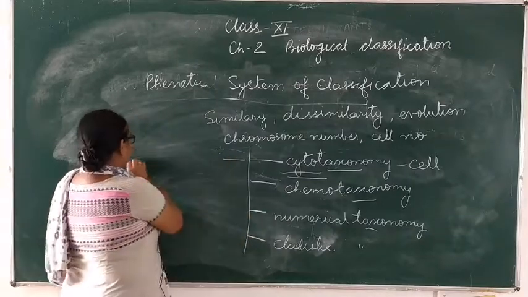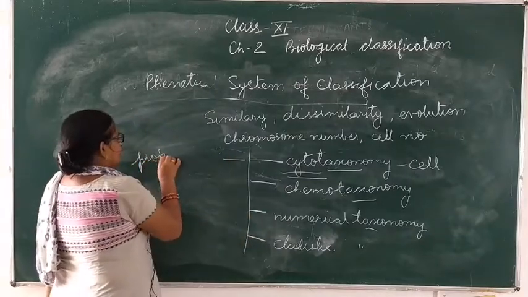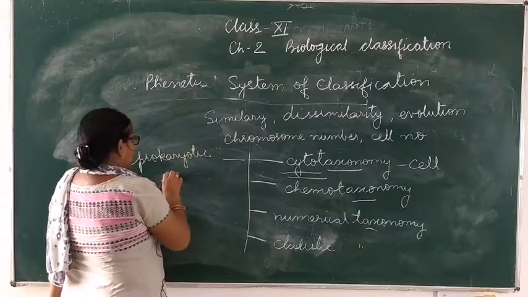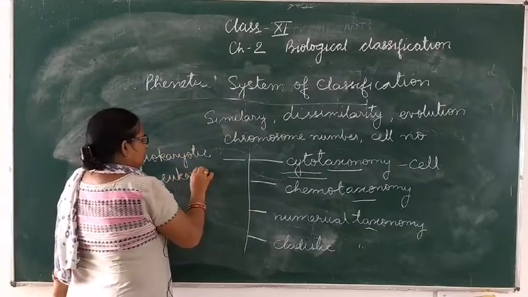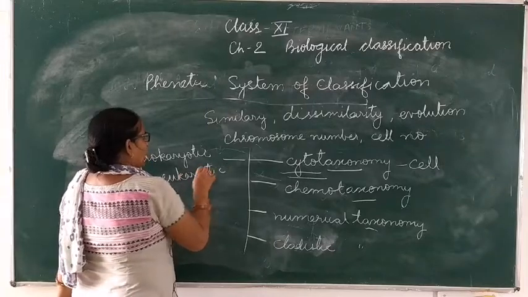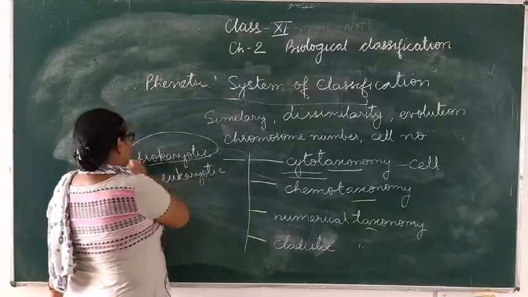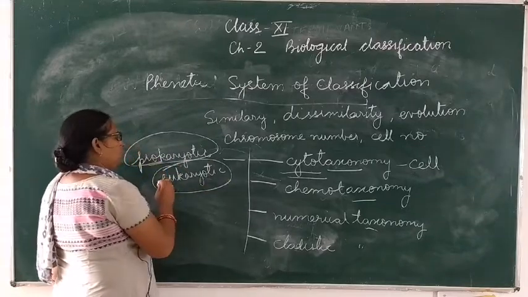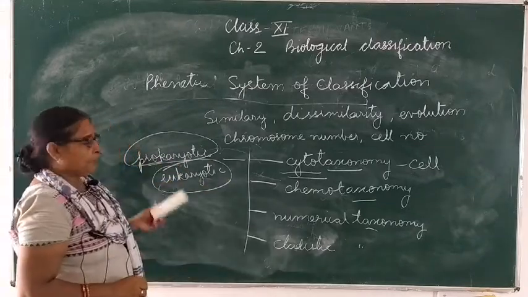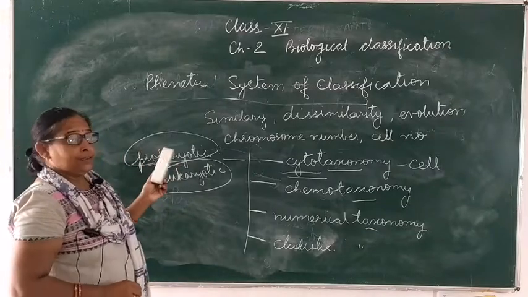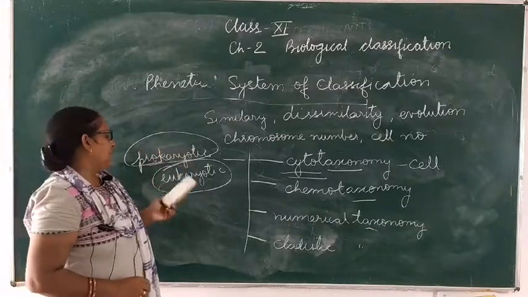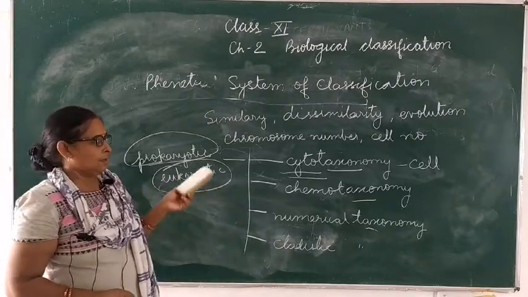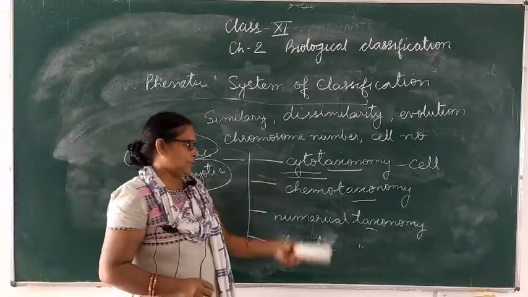Like prokaryotic organisms and eukaryotic organisms. These two are different from each other. Prokaryotic means they have naked genetic material, and eukaryotic organisms have a true nucleus. So these are based on cytotaxonomy.